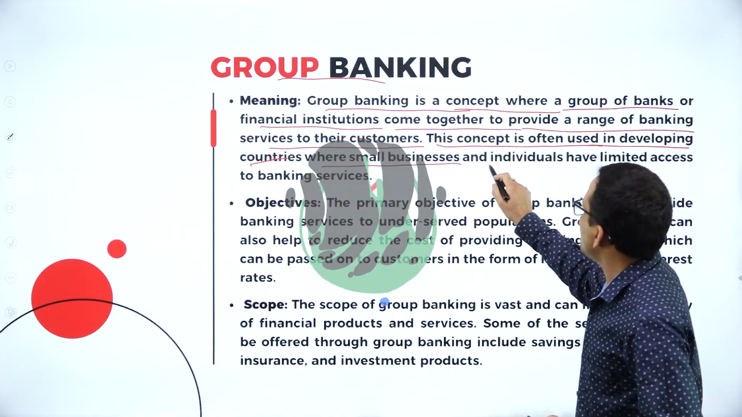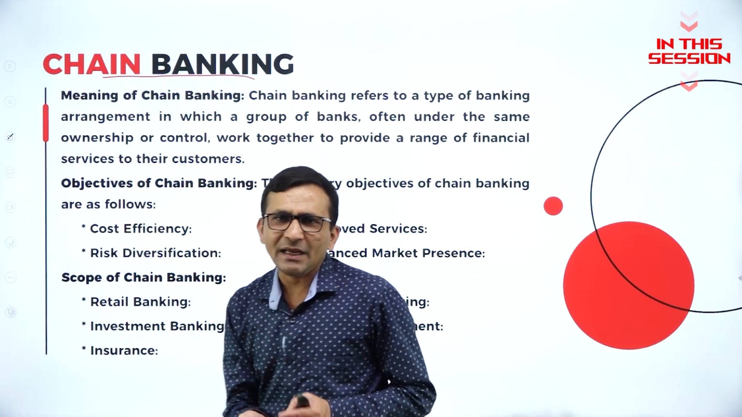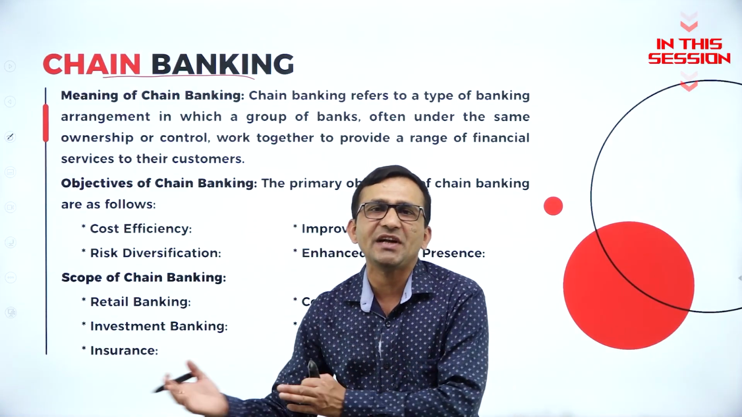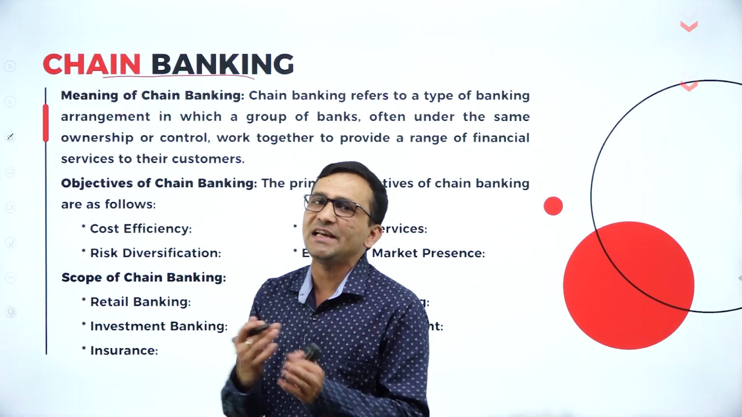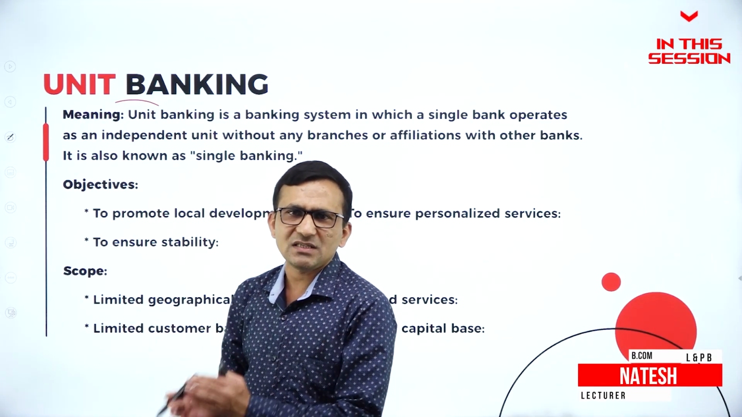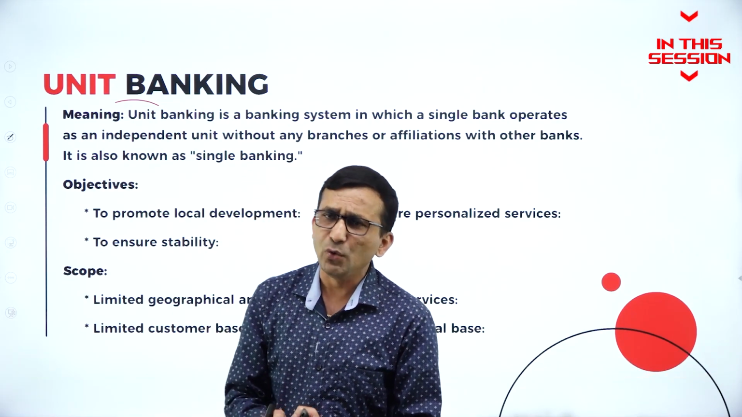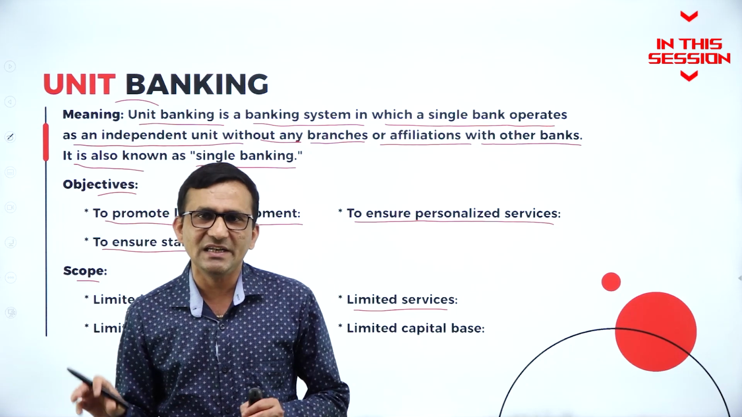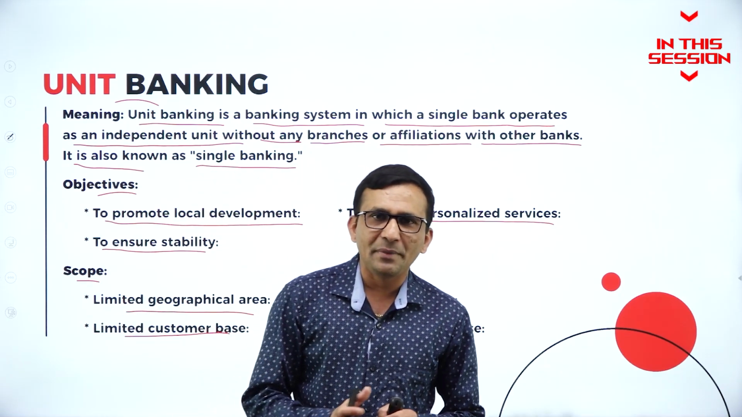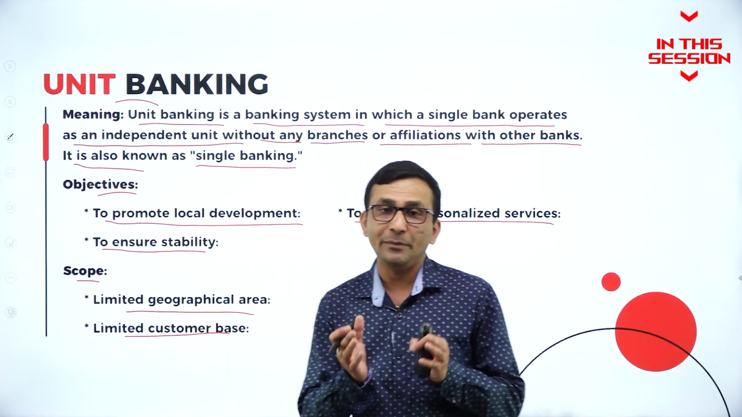Where small business and individuals have limited access to banking service. Chain banking is where the bank is extended using a chain circle, based on a small city or rural base, which is called one represented unit. The area population is very small, so instead of opening a branch, you start one unit, so the local coverage will be very limited.